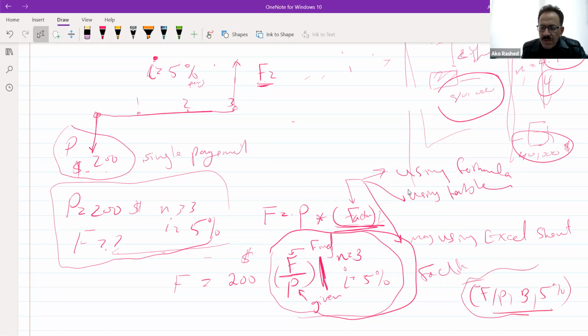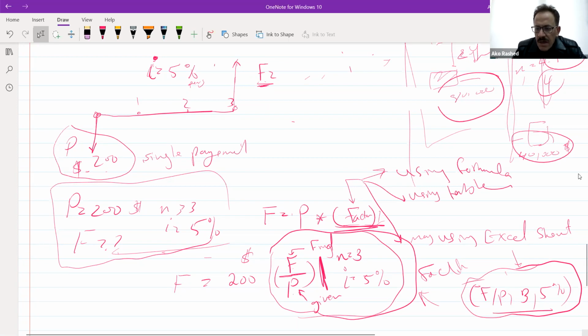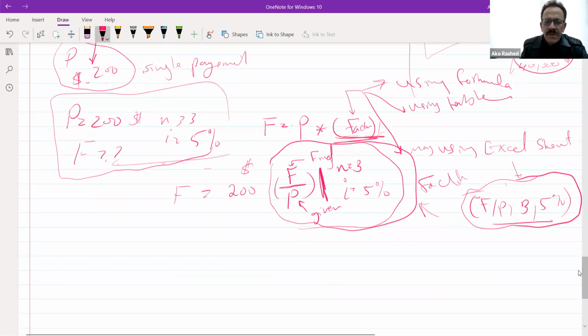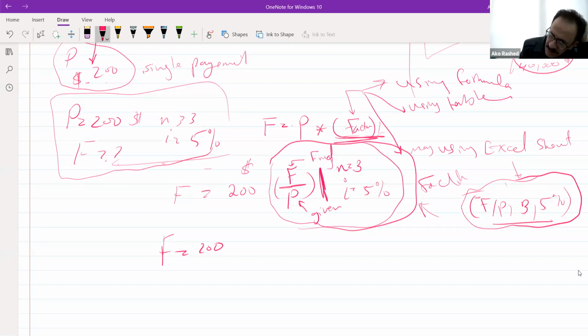This is the way that some of them write in the factor, and I'm writing it as this one. Now let's leave the writing shape. I want to see the value. Now if I want to see the value of the $200 after 3 years of investment, we say that we have three ways to calculate this factor.